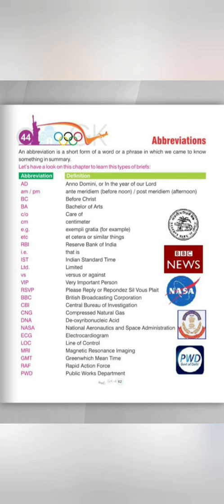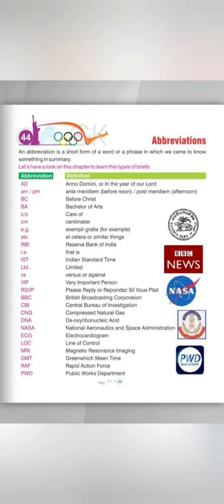Next is RSVP. It means please reply. Next is CBI, meaning Central Bureau of Investigation. Next one is CNG, compressed natural gas. DNA means deoxyribonucleic acid.